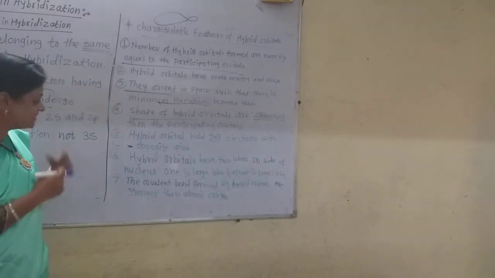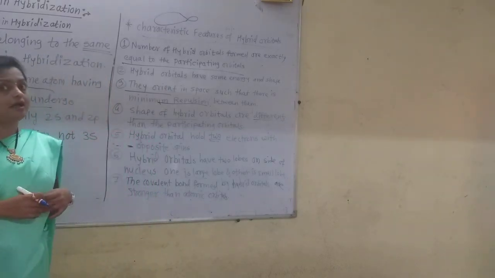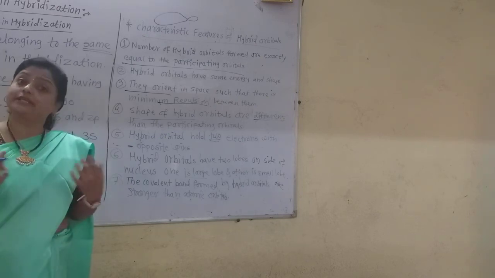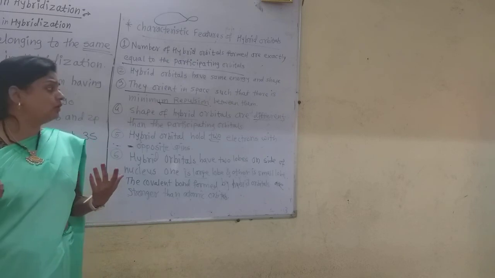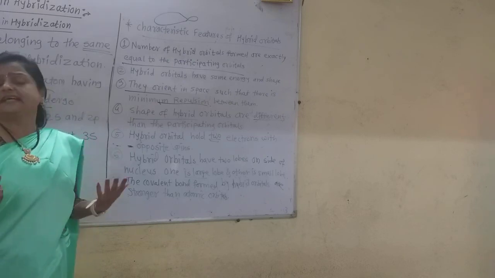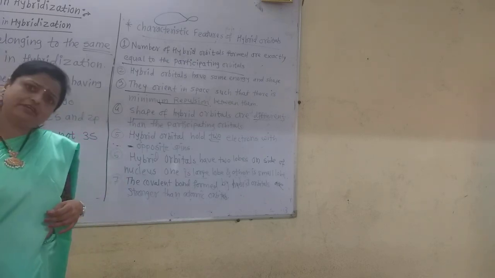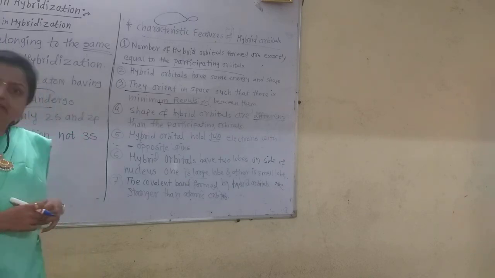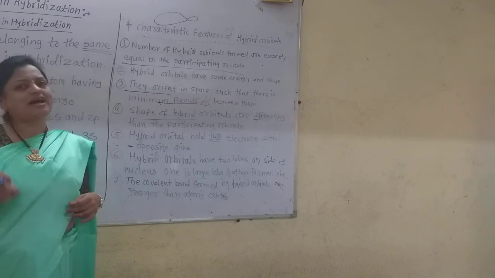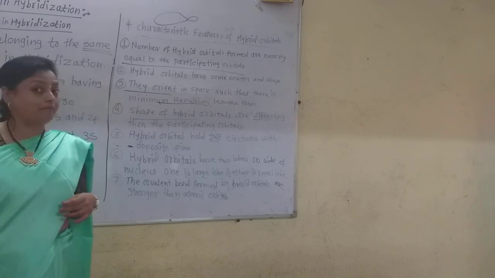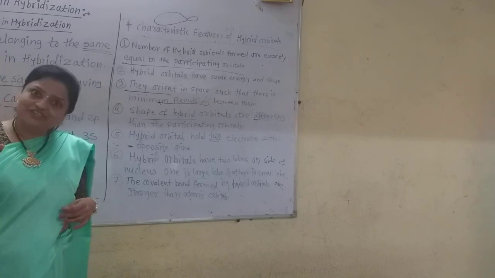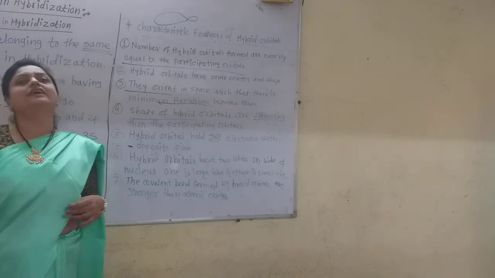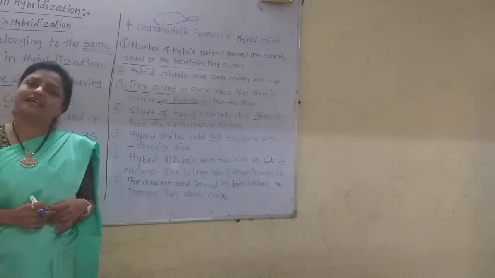These are the 7 characteristic features of the hybrid orbital. They are very important and are asked in the examination for 3 marks. You can write down 6 or 7 characteristic features, with half a mark for each one. In chemistry, the marking system is always by half marks. You must collect so many half marks, and then you get the maximum marks in the examination.